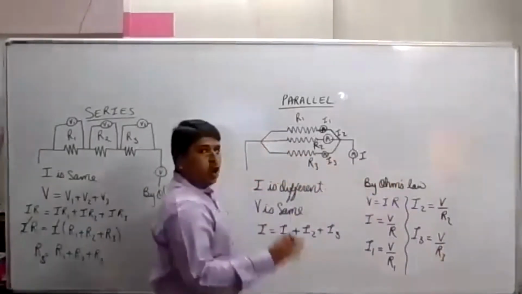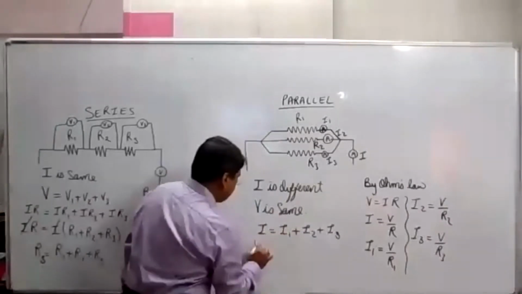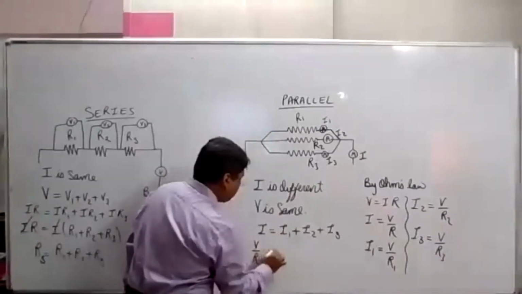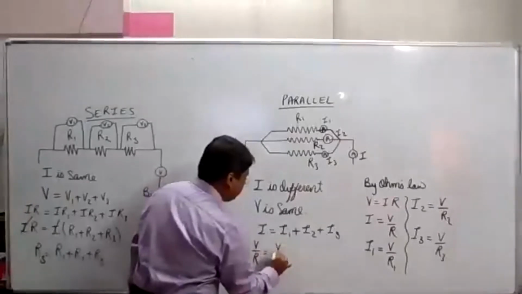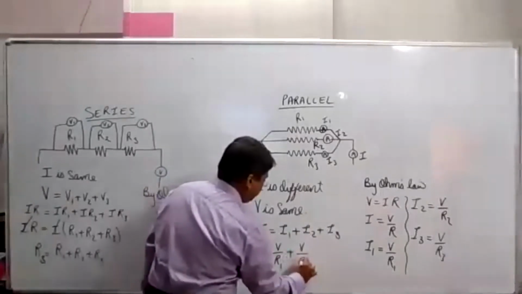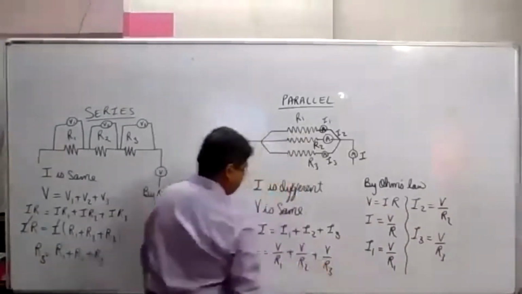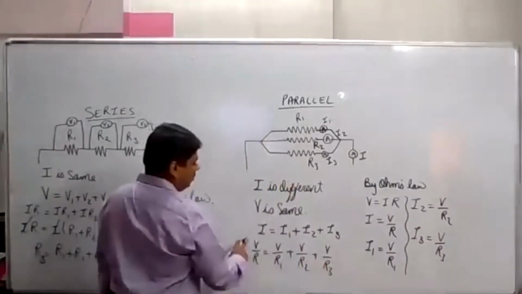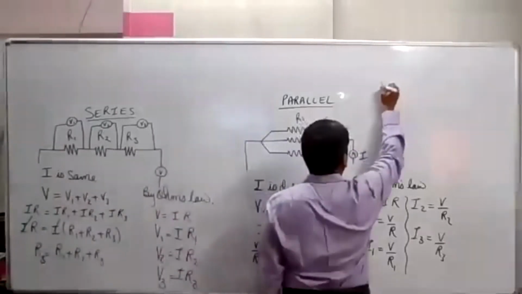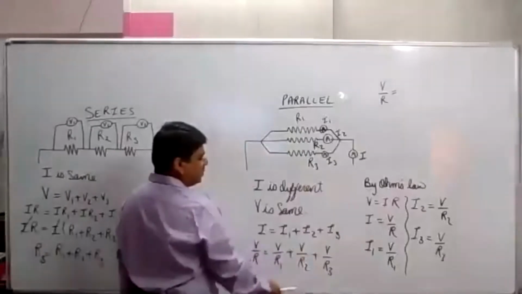On substituting those values here, instead of I we substitute V upon R, instead of I1, V upon R1, instead of I2, V upon R2, instead of I3, V upon R3. Now, V upon R is equal to V upon R1 plus V upon R2 plus V upon R3.